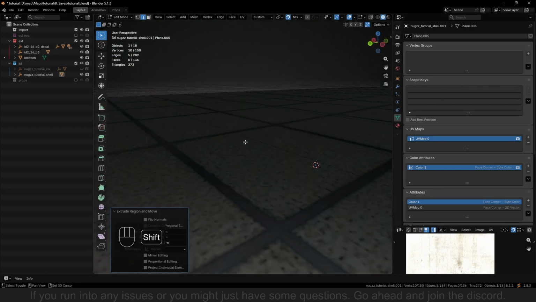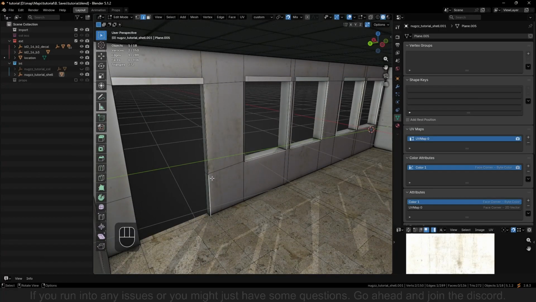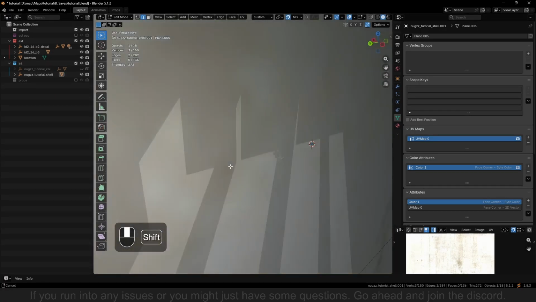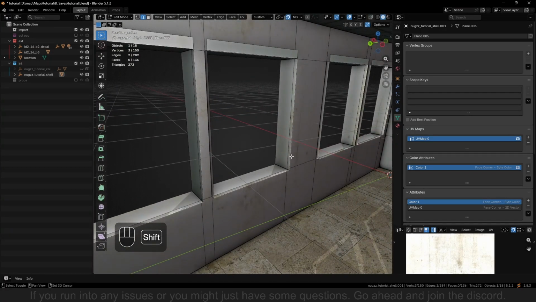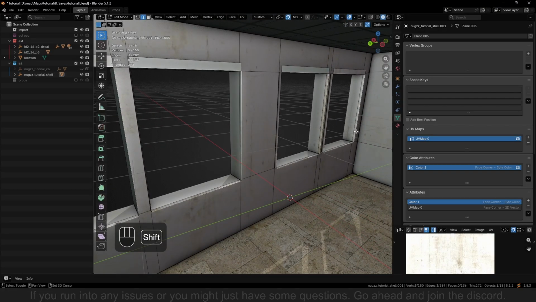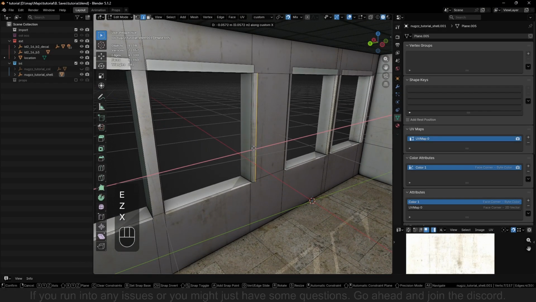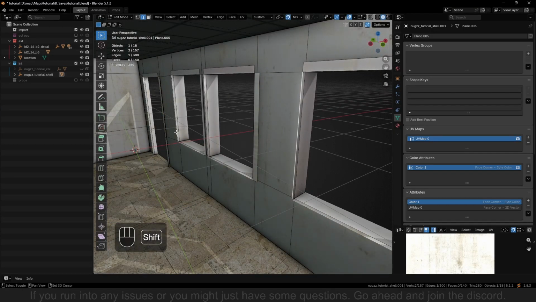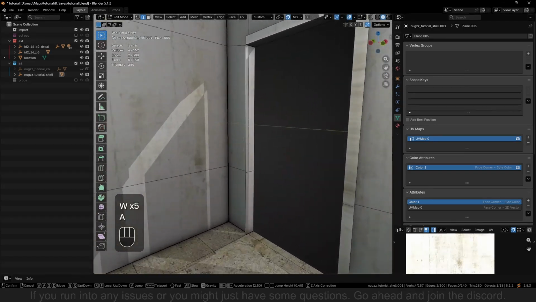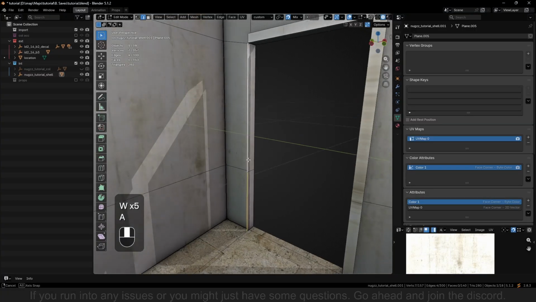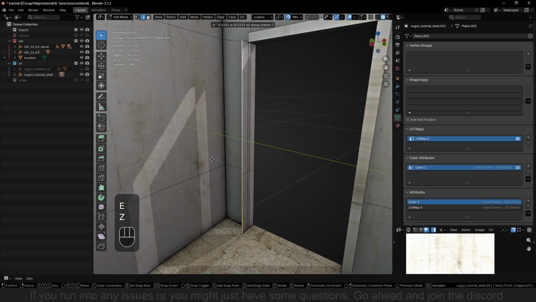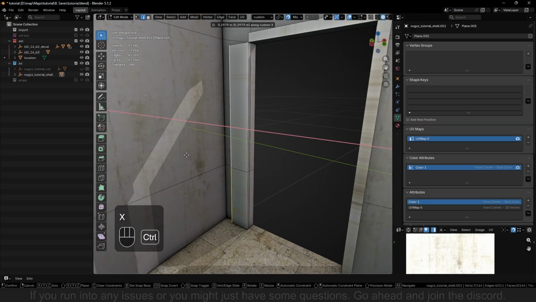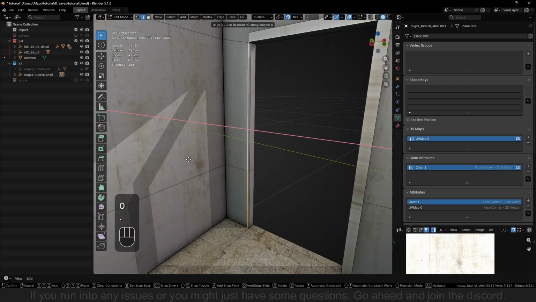Now, after we've done this, we can take sides. But to start, we'll just take these, put it to the side, 0.1. And do the same for the other side. Right here and here. To the axis, 0.1.